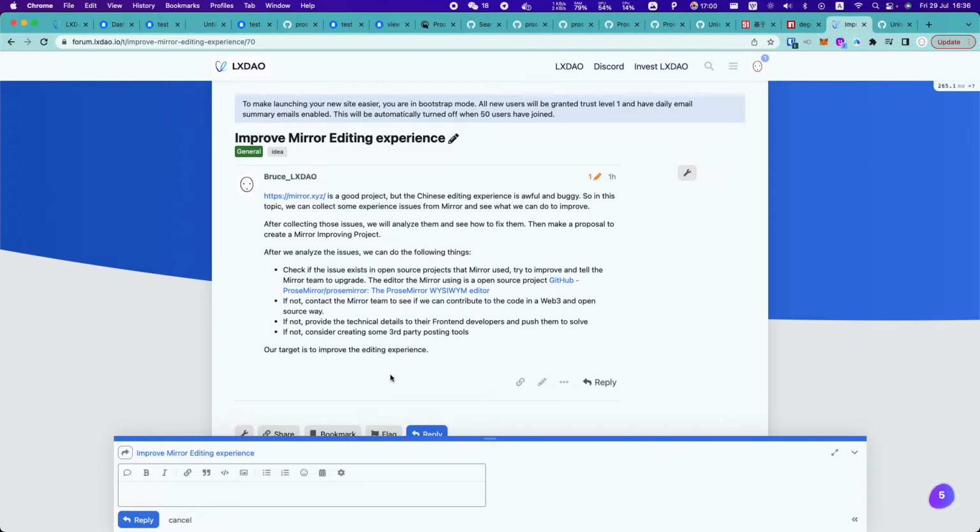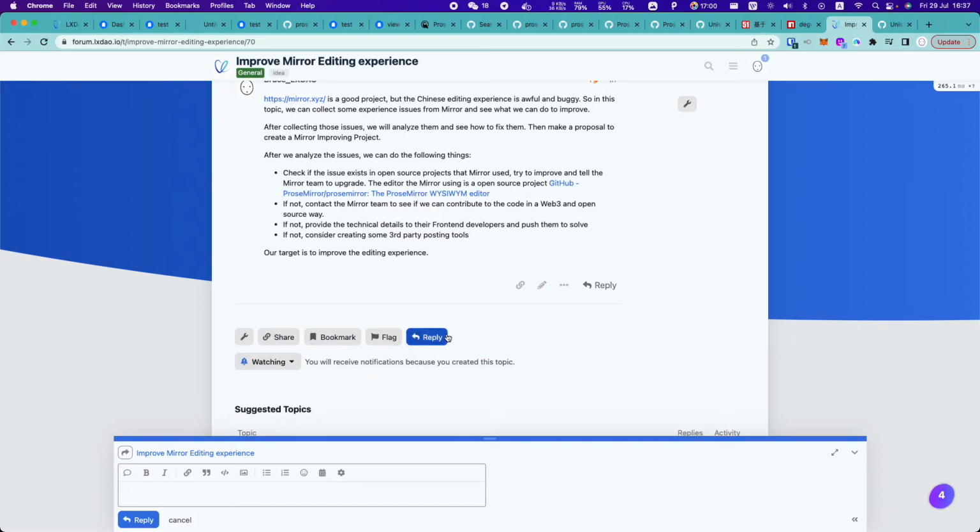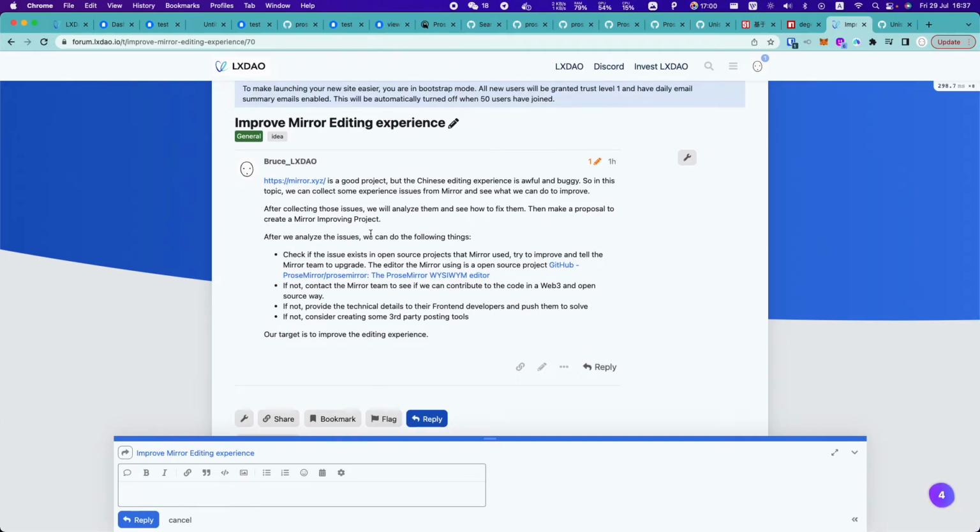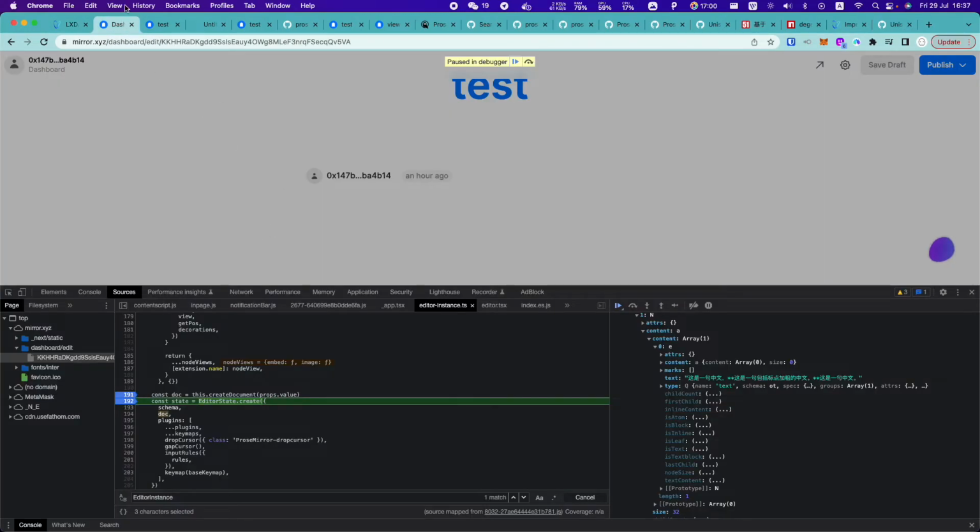If you guys found more issues regarding Mir editing experience, especially in Chinese editing, feel free to create a post here and list your questions, so we will take a look together. Then we will make a proposal to create a Mir improving project to see if we can make it better in some way. Yeah, so this is pretty much it for this issue.